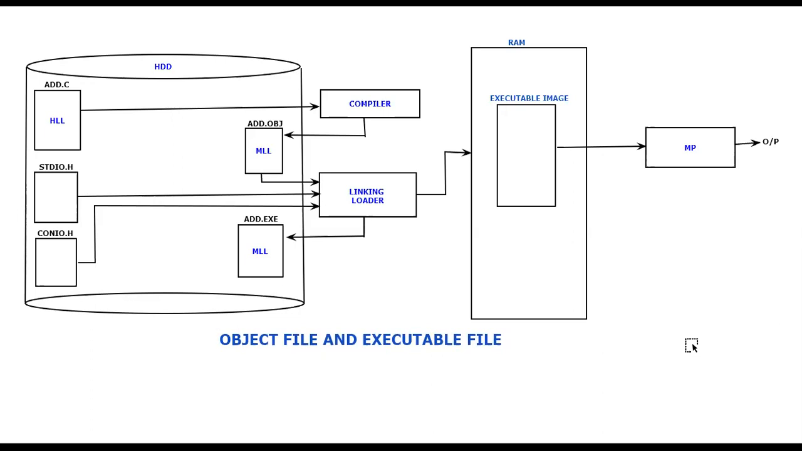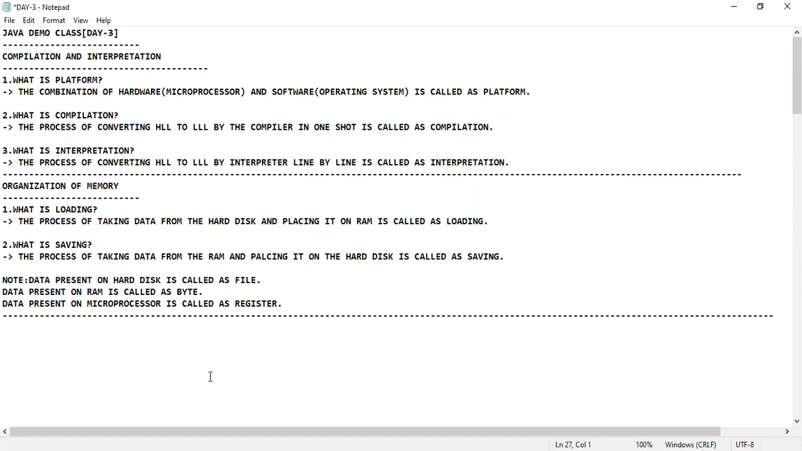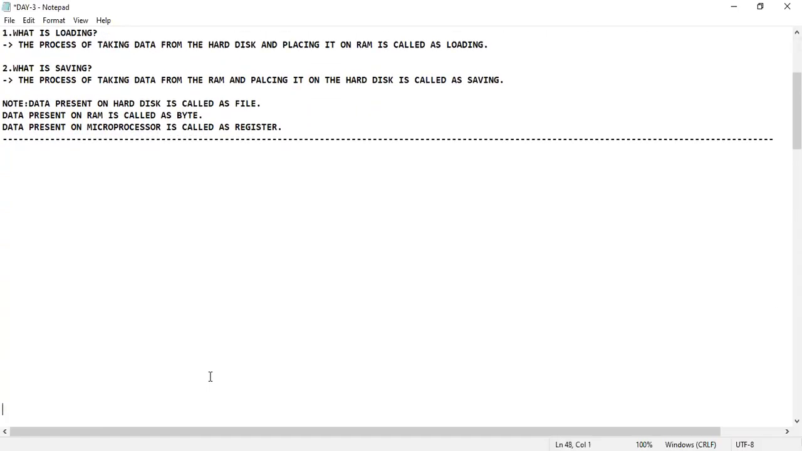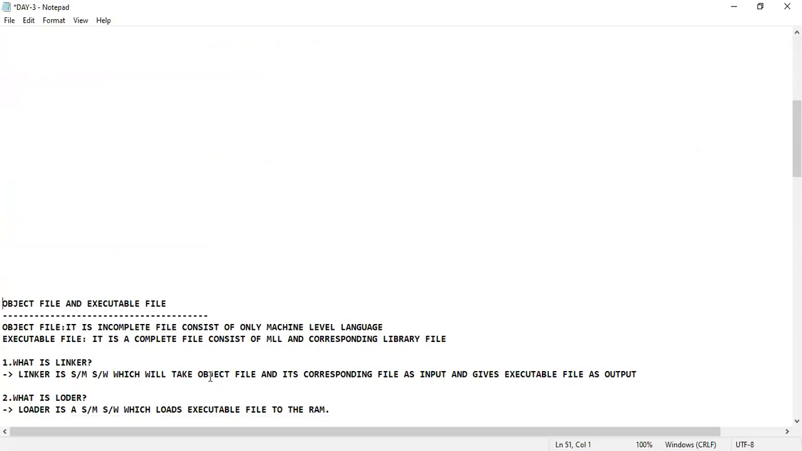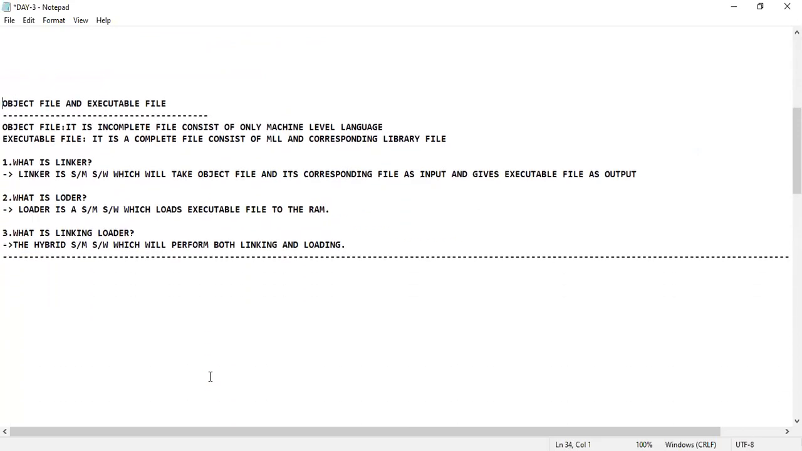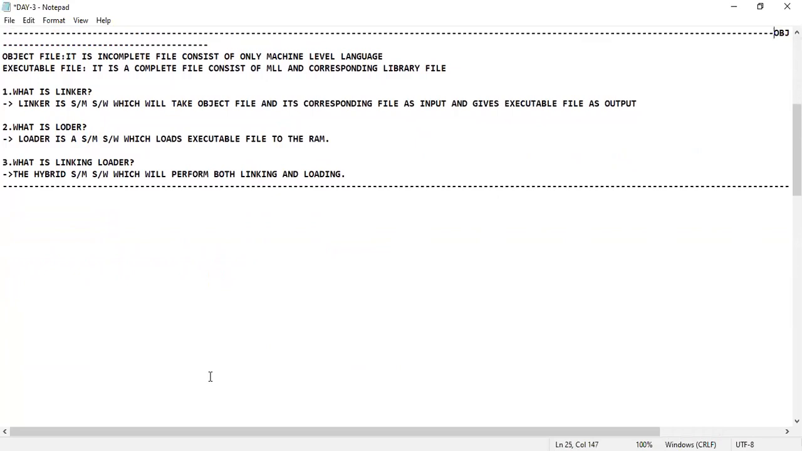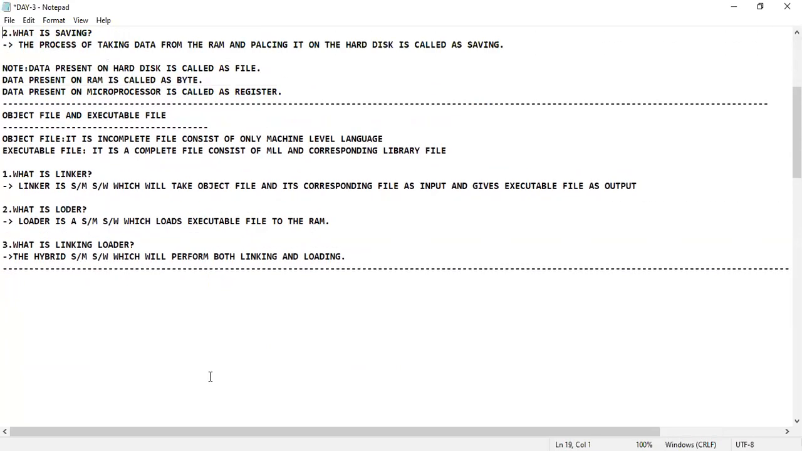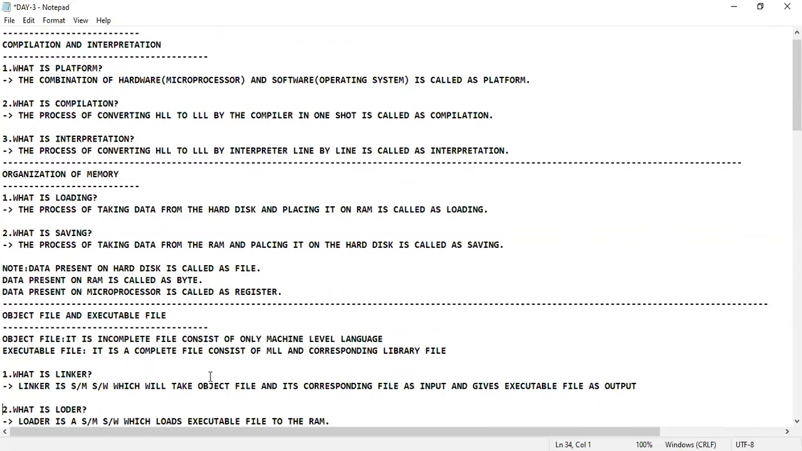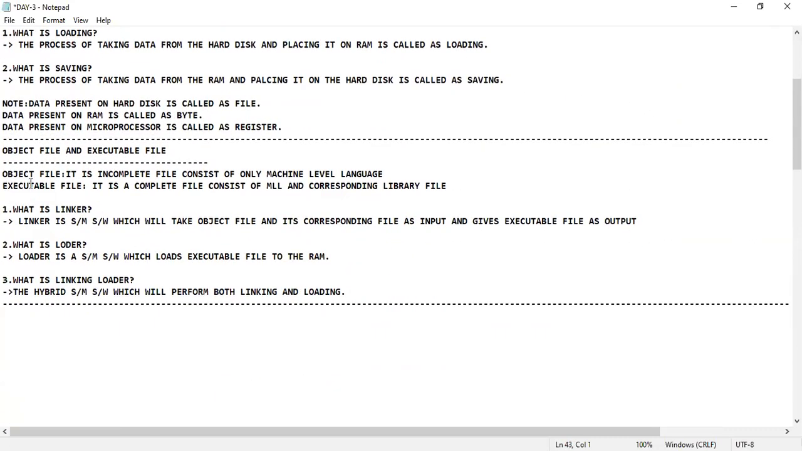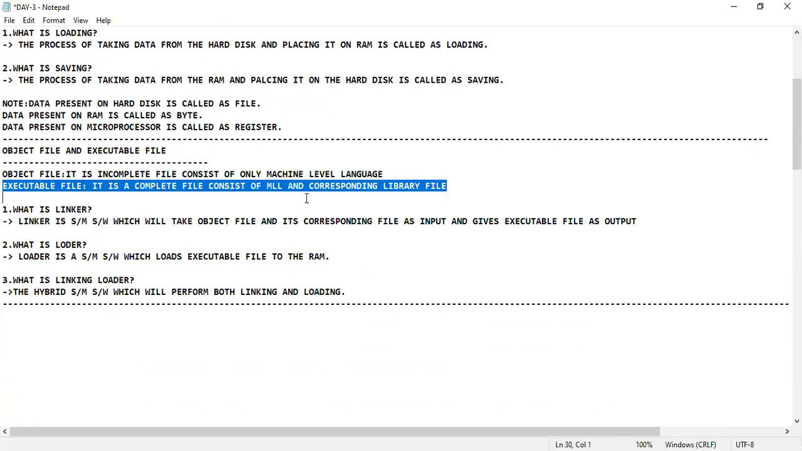Let me go back to the screen now, and let us see exactly what this executable file and object file are all about. And let me go to this. You can see now. So I'll come to this part. What do you mean by this object file? An object file is an incomplete file, consisting of only the machine level language, and an executable file is a complete file which consists of machine level language and the corresponding library file.